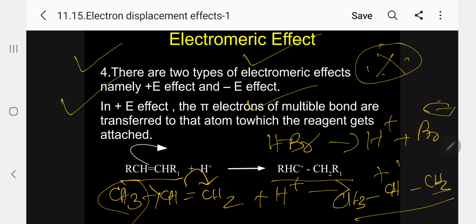So this is simple, easy to memorize. Kindly follow. So addition first, electrophilic addition takes place. Then after that, Br minus will go and add to here. Kindly follow.